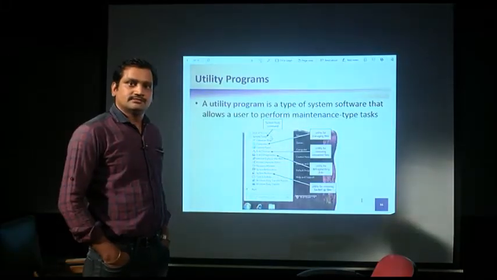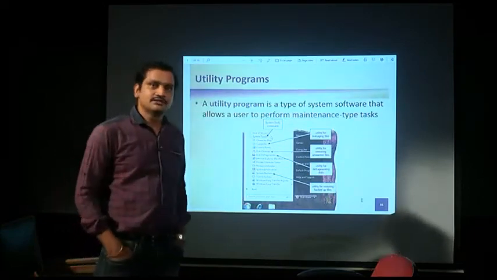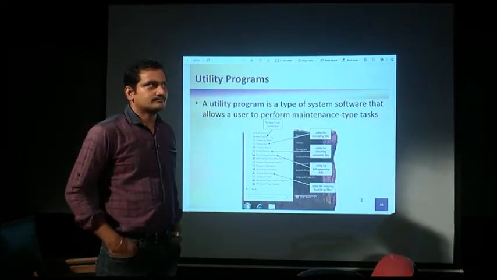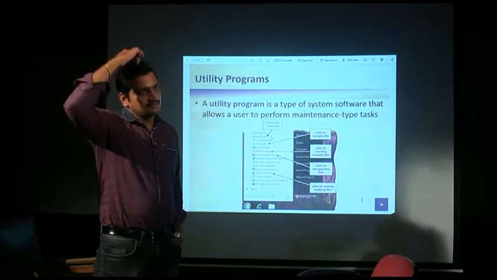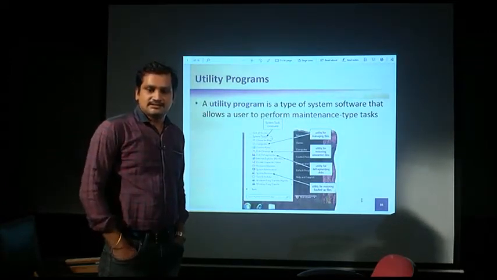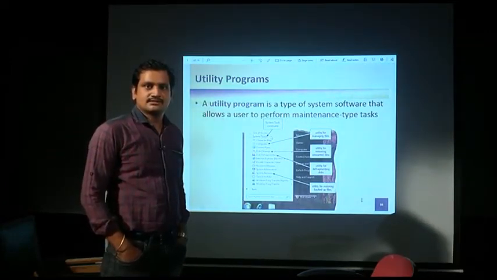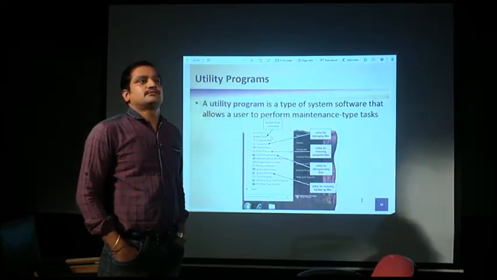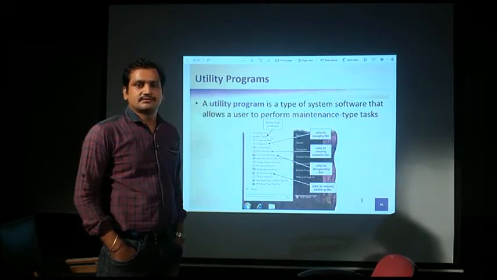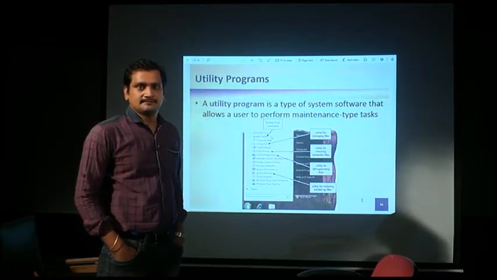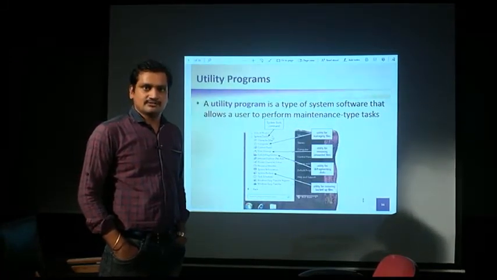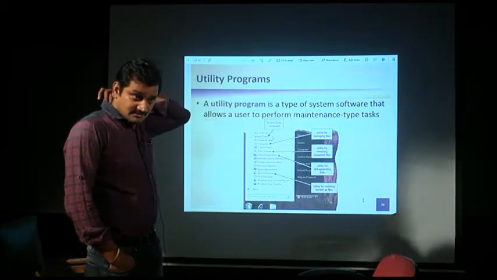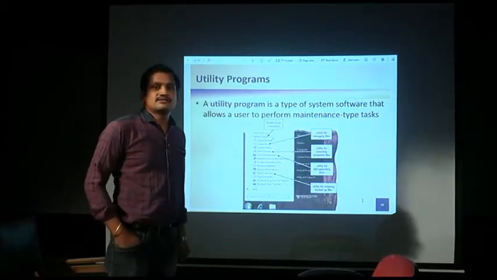So, today in this class we will discuss some utility programs. There are many utility programs, and basically the utility programs are system software. We have discussed in the previous classes about software. Software is of two types, system software and application software. In the categories of system software, there are many types, and the most important one is the operating system.